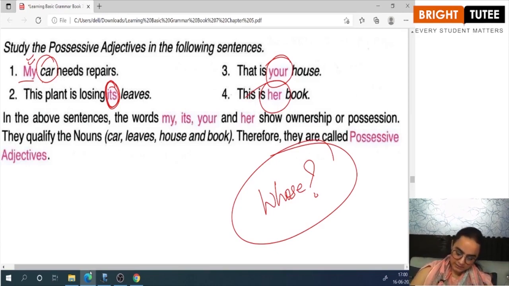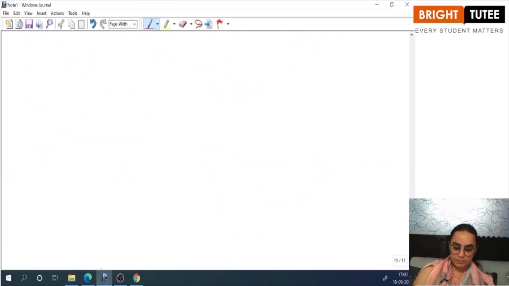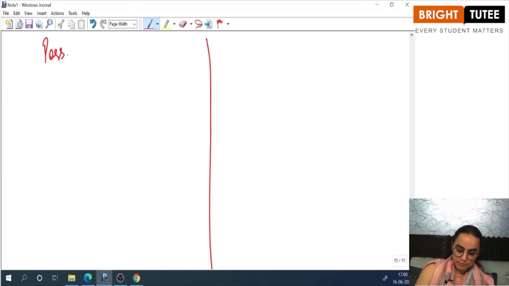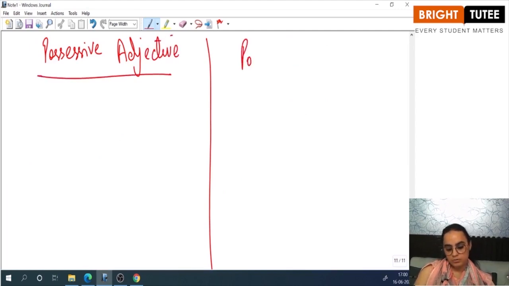Now again, let us look at the difference between a possessive adjective and a possessive pronoun. The difference is going to be the same, dear students, with a noun, without a noun.